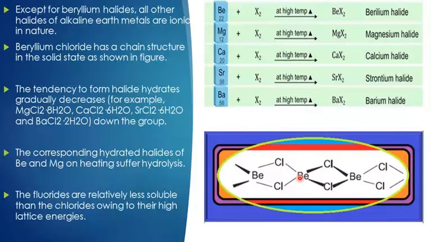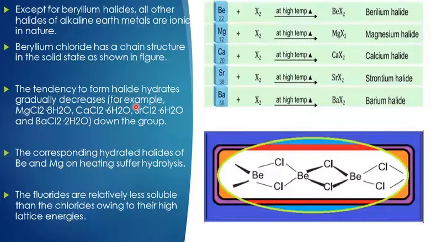Whereas in the gaseous state, they want to remain as independent beryllium chloride. So in the gaseous state, it occurs as only BeCl2. In the liquid state, it occurs as two BeCl2 combined together in chain form as a dimer. Whereas in the solid state, many BeCl2 combine and form a polymer structure, and they occur as solids. Right. The tendency to form halide hydrates gradually decreases from top to bottom.